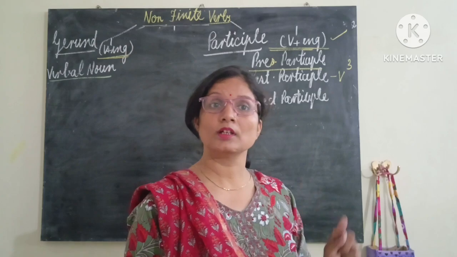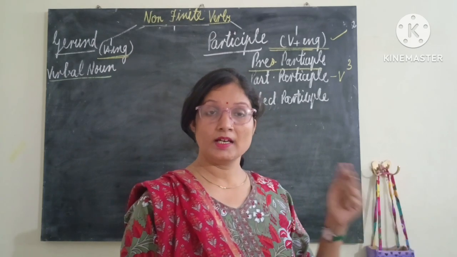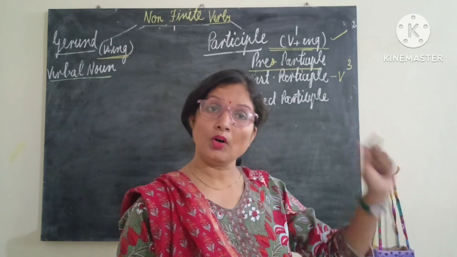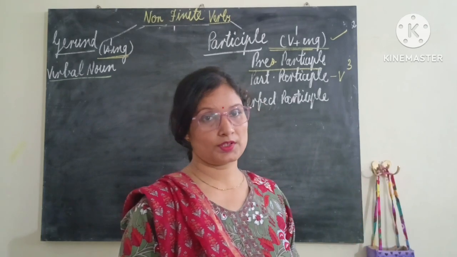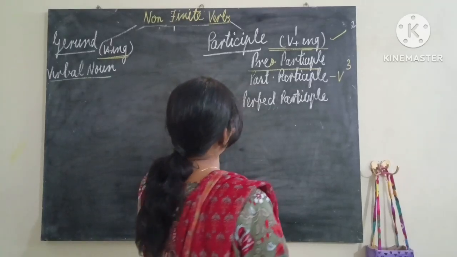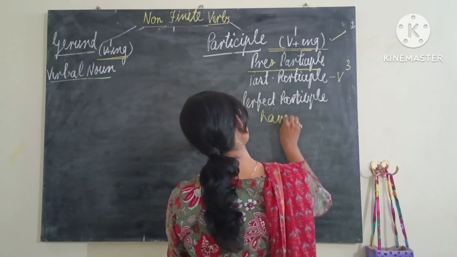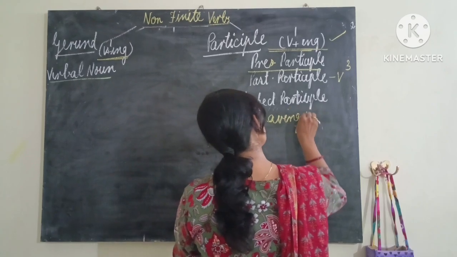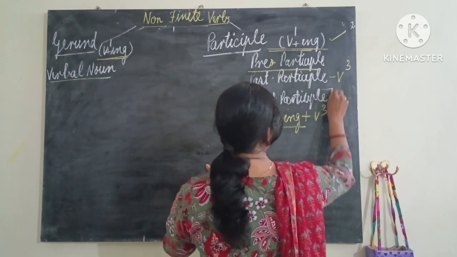I'm talking about only the third form of the verb. Speak, spoke, spoken. So spoken. Write, wrote, written. Only written, without has, have, had before it. And perfect participle is having plus V3. We are not going to talk about this.